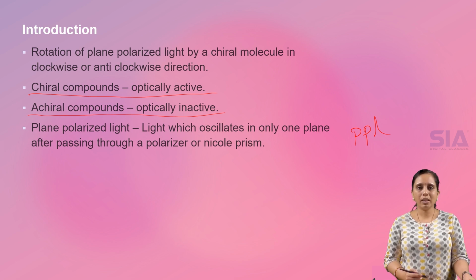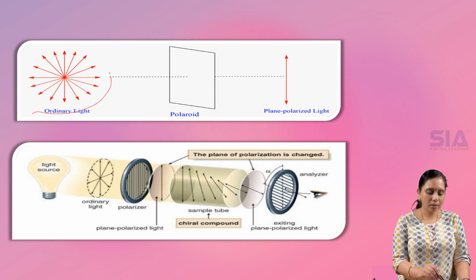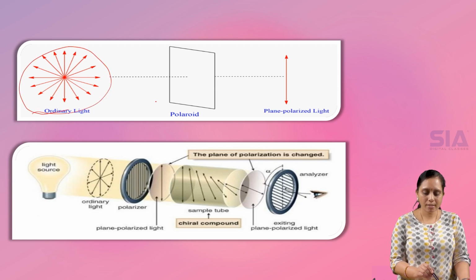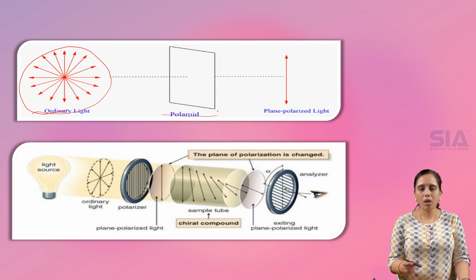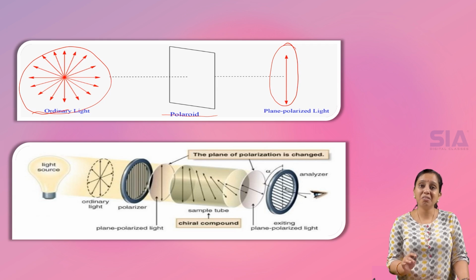So let us see with the help of a picture. Ordinary light has vibration in all directions. When it is passed through a polarizer or a Nicol prism, the particles vibrate in only one direction. This is called plane polarized light.